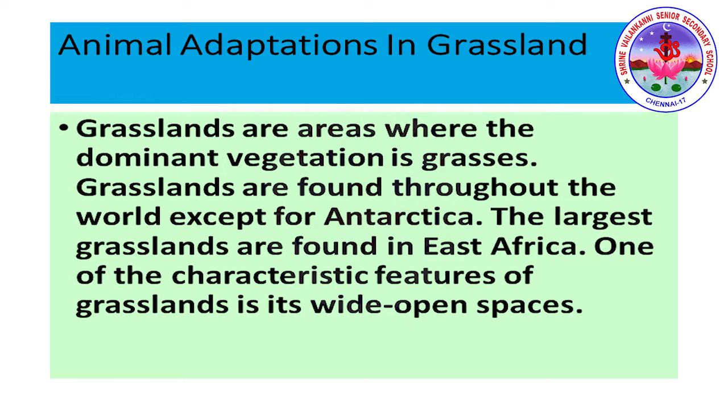This means the average speed of animals is much higher for predators and prey. Therefore, it is no surprise that two of the fastest land animals in the world are found in grasslands. For example, the cheetah runs at a speed of 113 km per hour. So what will be the features of these grassland animals, how are they adapted?